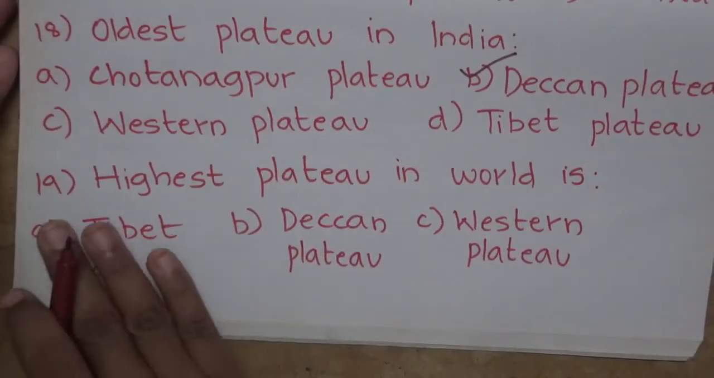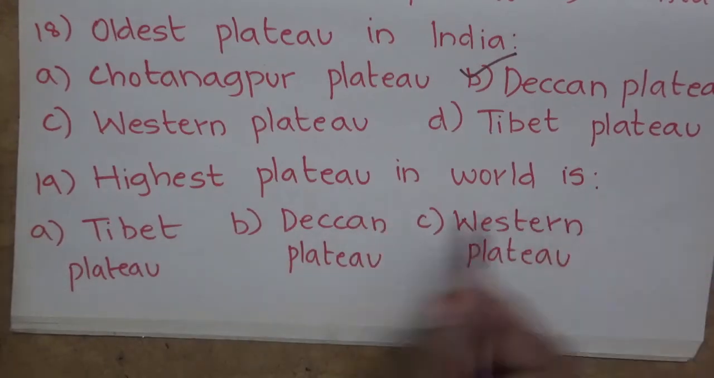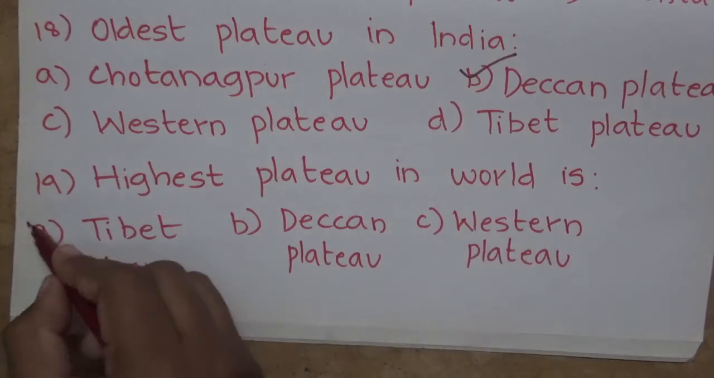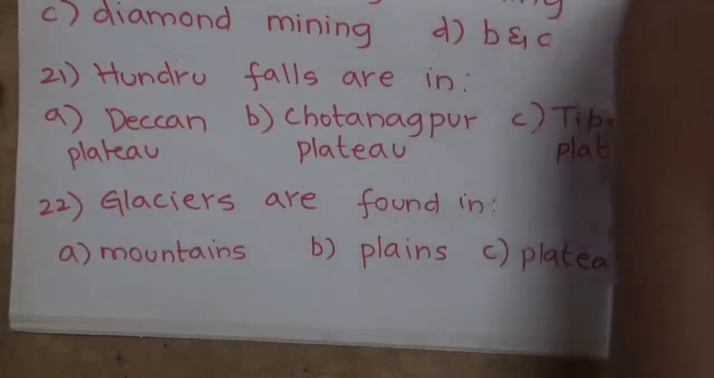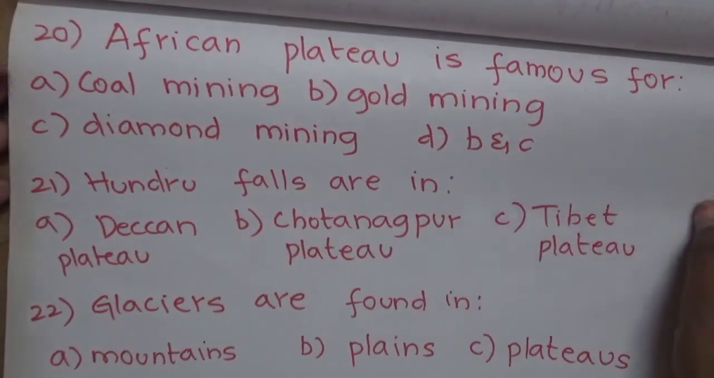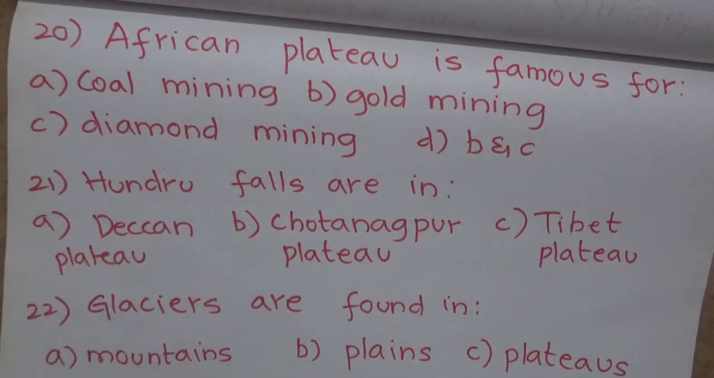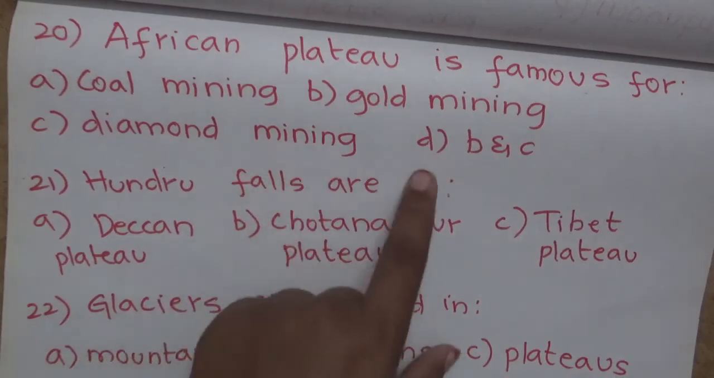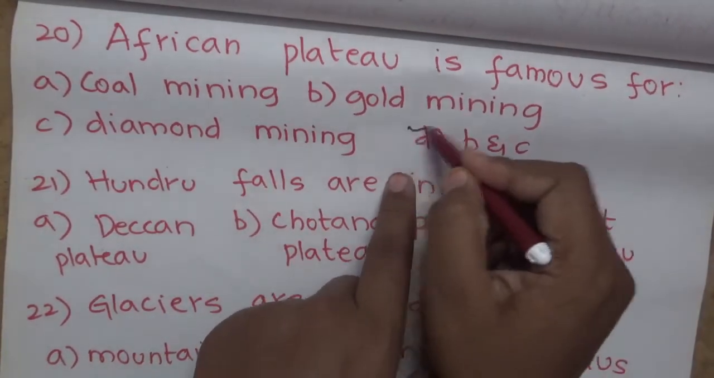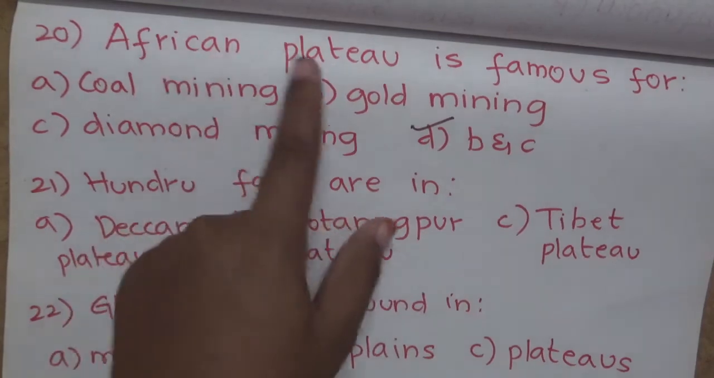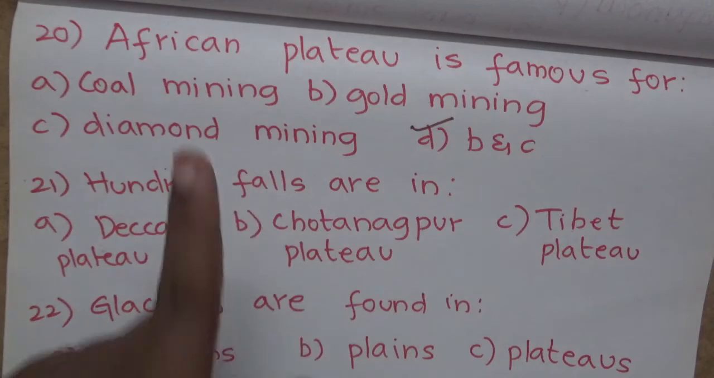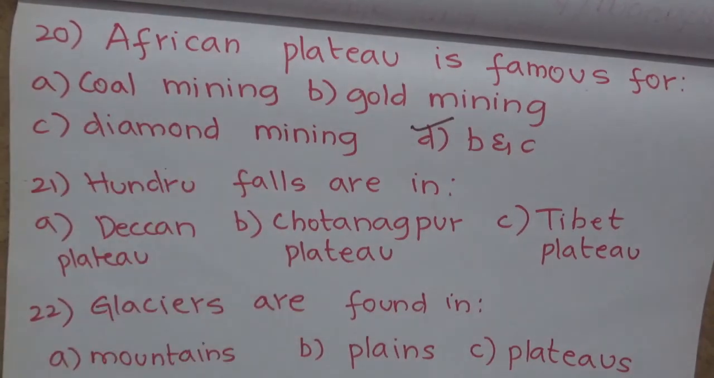And now 19th question, highest plateau in the world is option A, Tibet plateau, option B, Deccan plateau, option C, Western plateau. The correct answer is option A, Tibet. Now 20th question, African plateau is famous for option A, coal mining, option B, gold mining, option C, diamond mining and option D, B and C. The correct answer is option D. Yes, African plateau is famous for gold mining and diamond mining and coal mining is done in Chota Nagpur plateau.